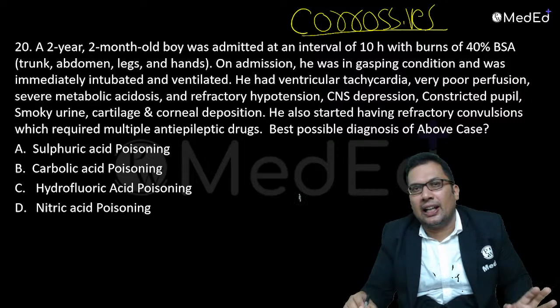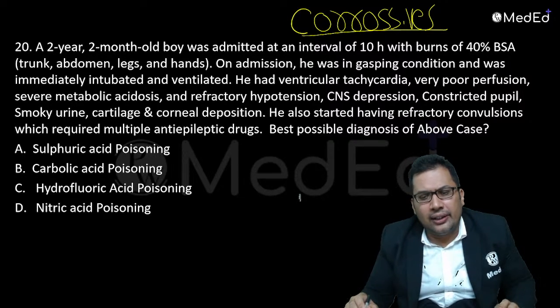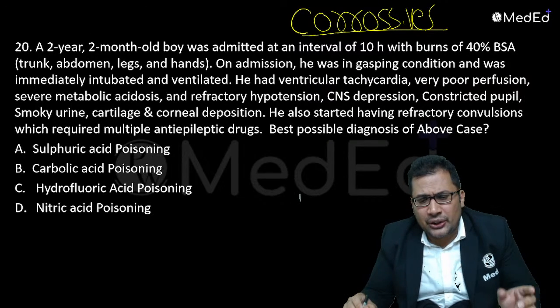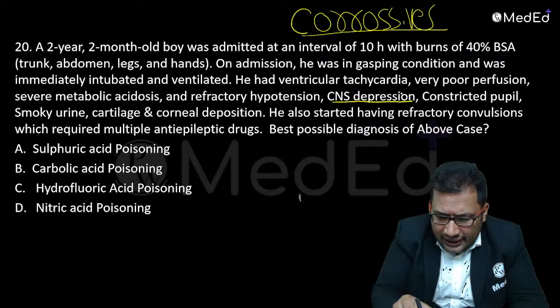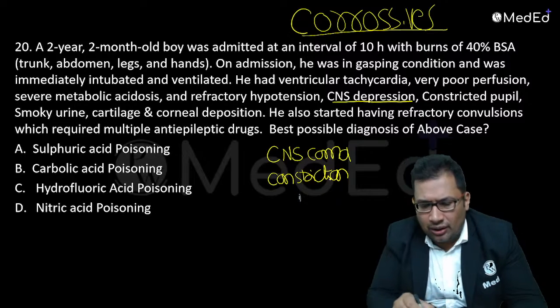A 2-year-old boy was admitted after an interval of 10 hours with a poisoning. On examination, findings are CNS depression, coma, constriction of pupil, smoky urine, carboluria.